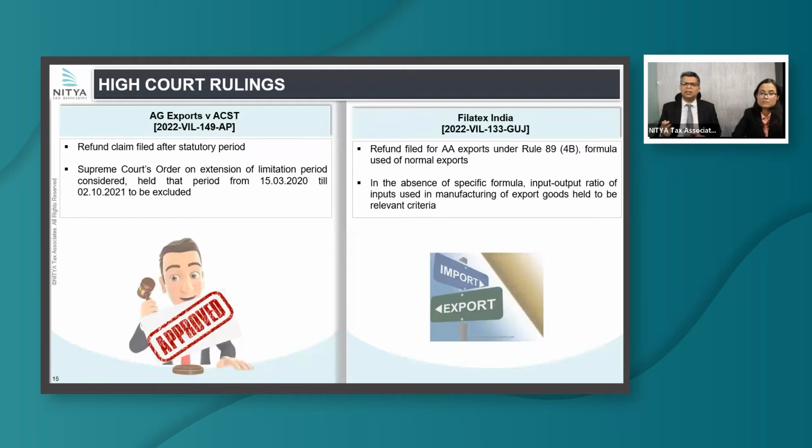How this ruling is relevant is because there may be similar cases, and depending upon case to case, the taxpayer may need to dig deep on how to compute this refund. So any advance authorization holder or similar exporters who are claiming the refund under input stage need to make sure that the refund claim is as per Rule 89(4A), 4B, because again, the portal does not provide this option. The portal only has the formula which is under 89(4). So it is upon the taxpayer to reduce that refund amount and claim a lesser refund basis these formulas.